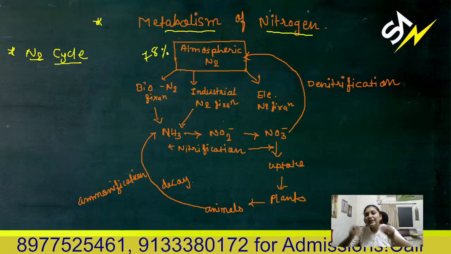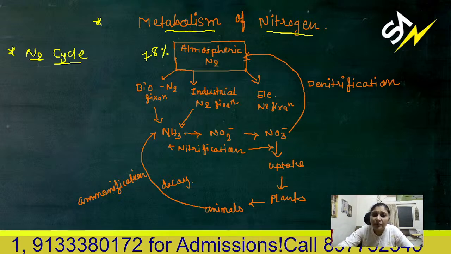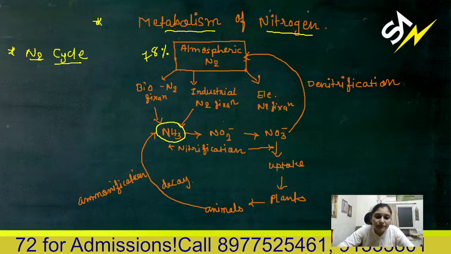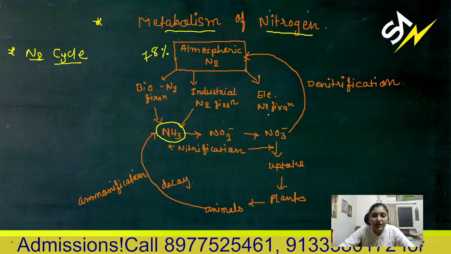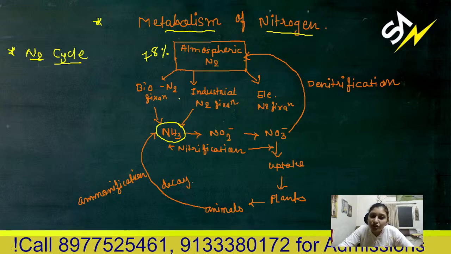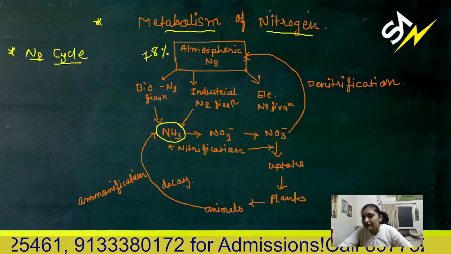Okay, so it needs to be fixed in certain forms. This atmospheric nitrogen is fixed in the form of ammonia, nitrate or nitrite. It is fixed in the form of ammonia by biological nitrogen fixation and by industrial nitrogen fixation.